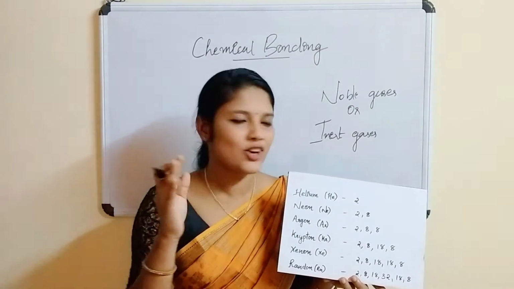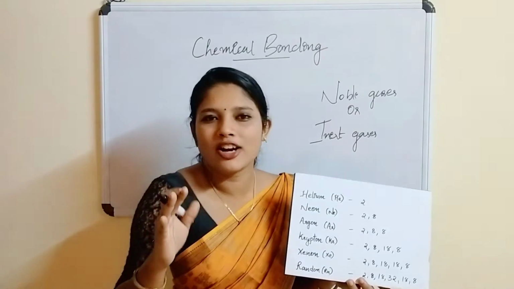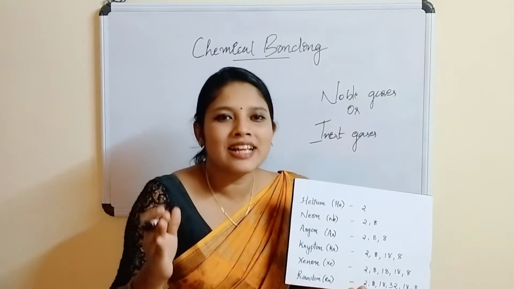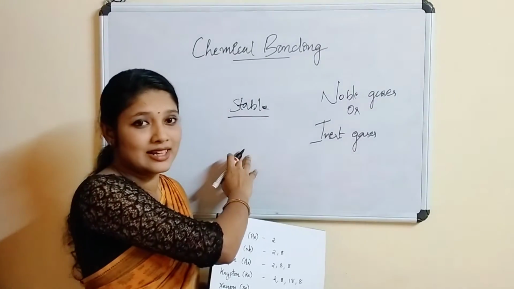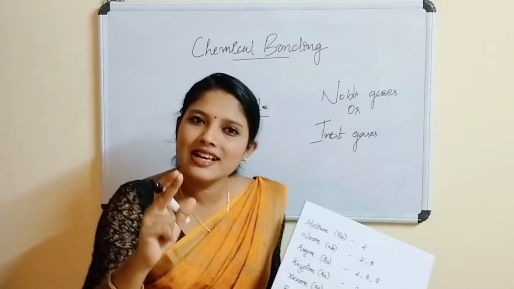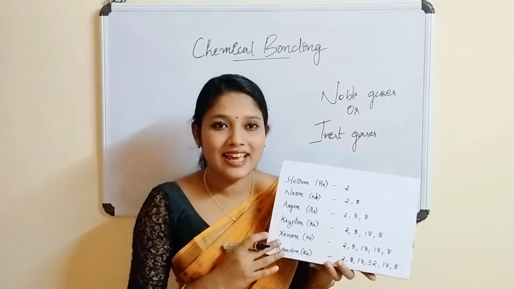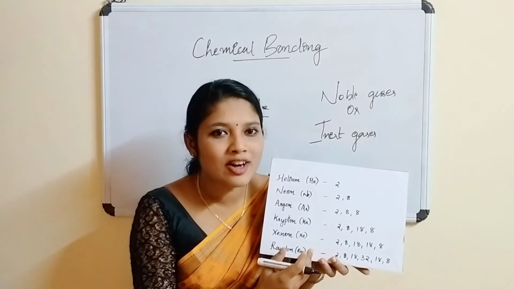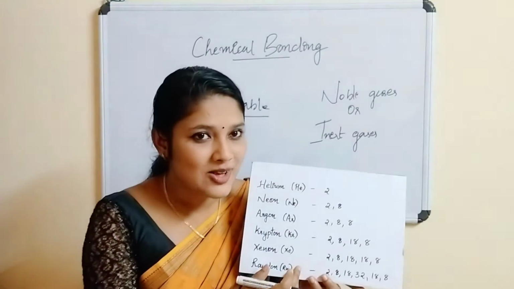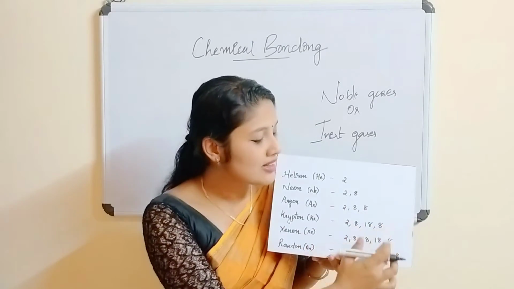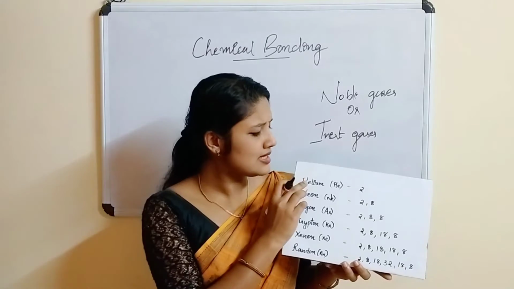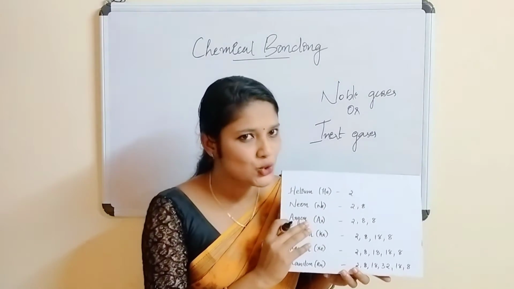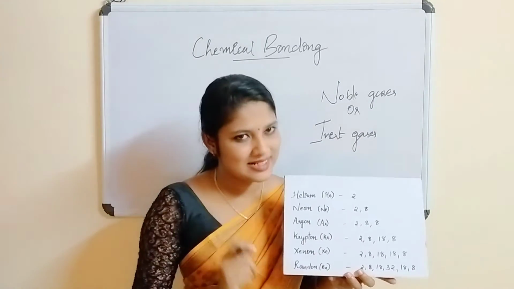Inert means they are not active, so they do not take part in chemical reaction. Because they have stability, they are stable. What is the reason for this stability? It is evident from the electronic configuration. The presence of 8 electrons in the outermost shell is the reason for this stability. And helium is having 2 electrons, which we will be discussing now.